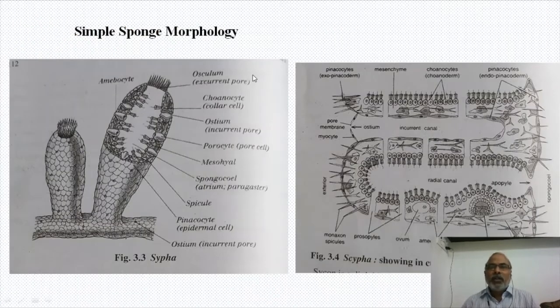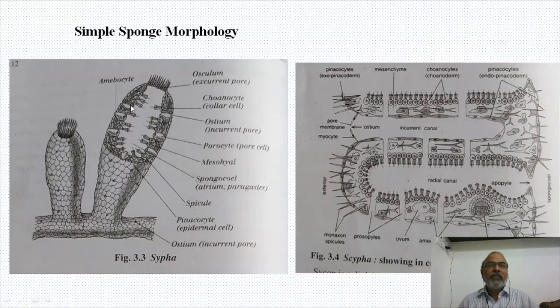Now, how is the morphology of a sponge? As I mentioned in the last slide, it has two layers. The outer layer is called pinacoderm and the inner layer is called choanoderm. In between, all the cells are accommodated in the gelatinous substance called mesohyl. You see the sponge body wall is porous. So many pores are there, and these pores are called ostia.